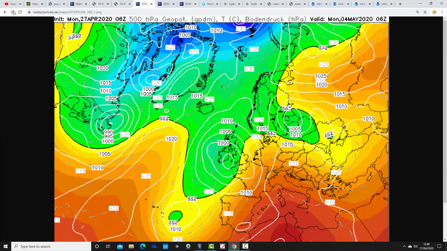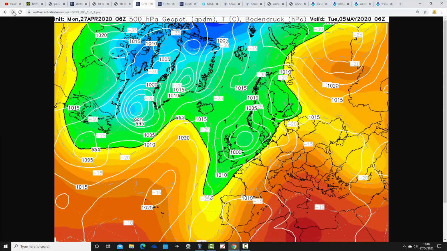This is Monday, the 4th of May, a week away. And all that's happened is that the warmth pushing up from Spain and the Med has just developed this area of low pressure just here. So the upshot of that warmth pushing northwards out of southern Europe is just to develop the low pressure, blow it up a bit, and yes, we may see a bit of an increase in temperature from Sunday through to Monday, probably an increase in humidity, but also an increase in rainfall is likely, and possibly some quite strong winds wrapped around that low pressure as well.